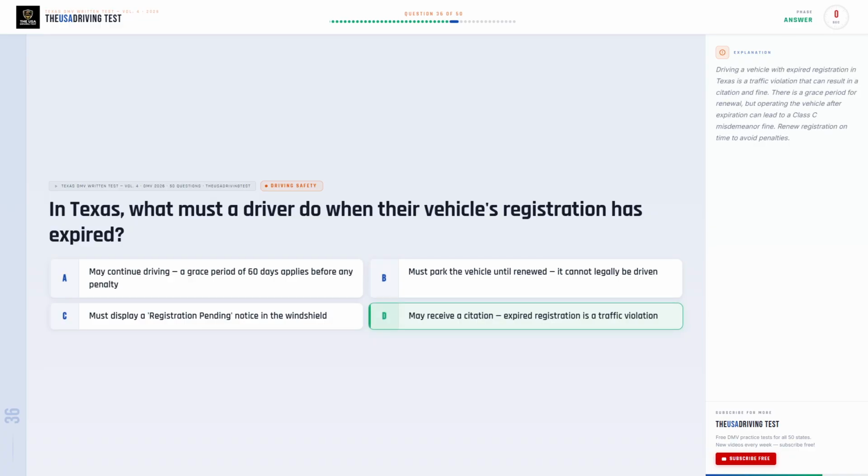The correct answer is D, may receive a citation. Expired registration is a traffic violation. Driving a vehicle with expired registration in Texas is a traffic violation that can result in a citation and fine. There is a grace period for renewal, but operating the vehicle after expiration can lead to a Class C misdemeanor fine. Renew registration on time to avoid penalties.